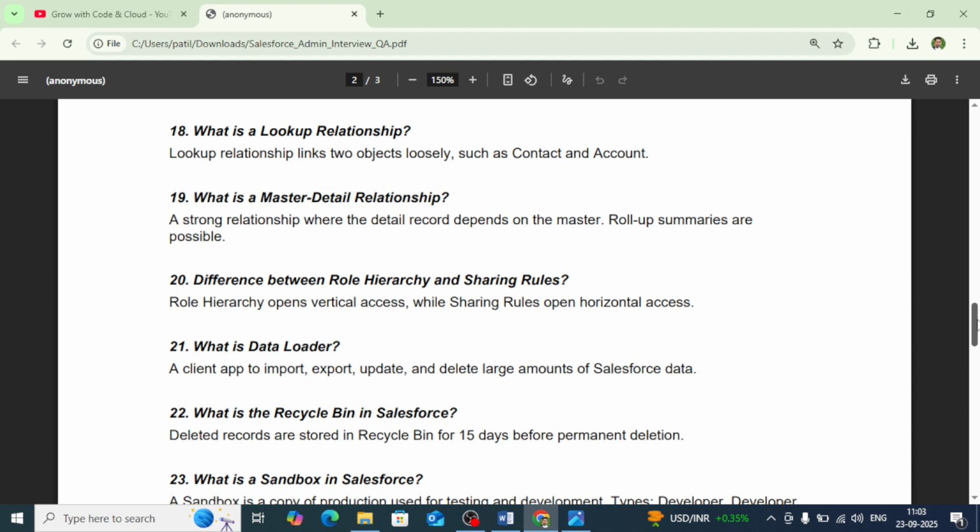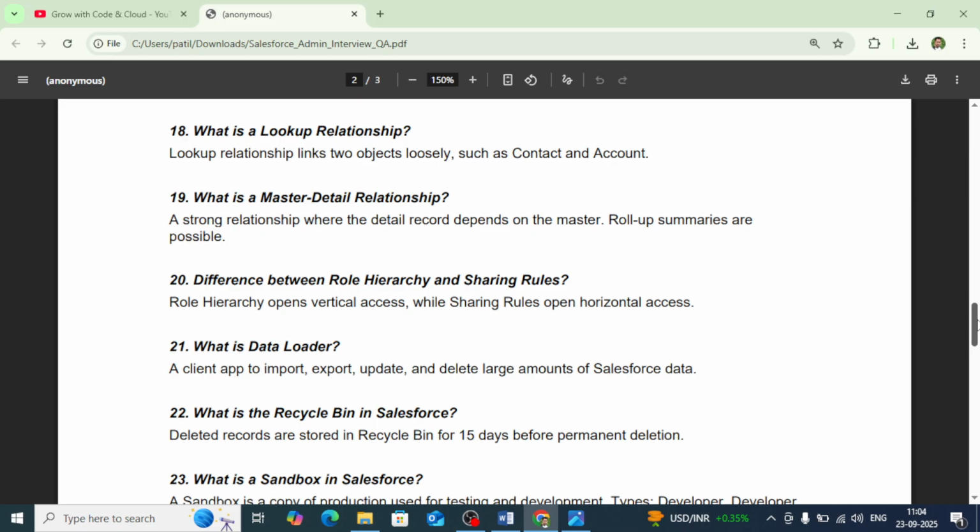But it is loosely coupled, which means if you delete the parent record, the associated lookup child record is not going to be deleted, and the child record is not controlled by the parent record. You can create multiple lookup fields in an object.